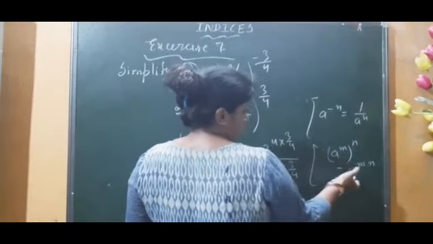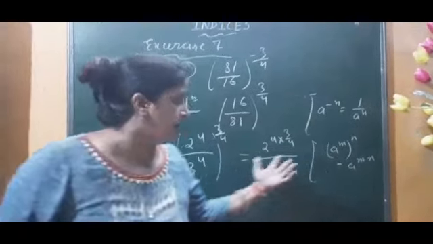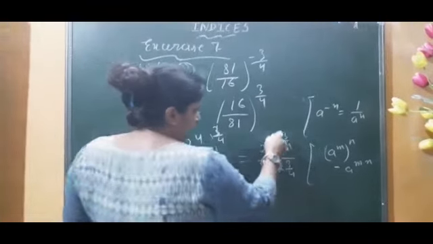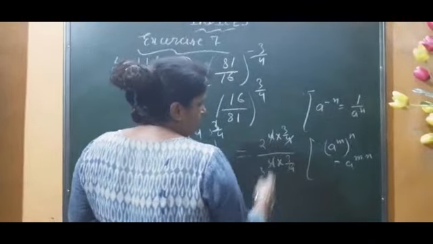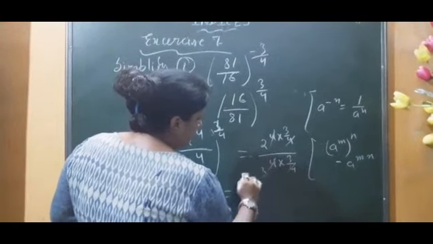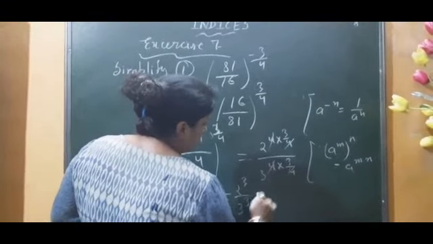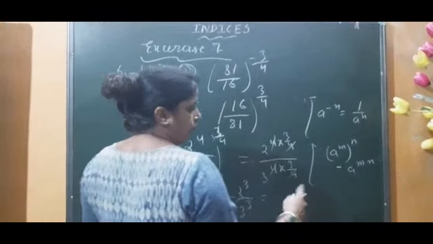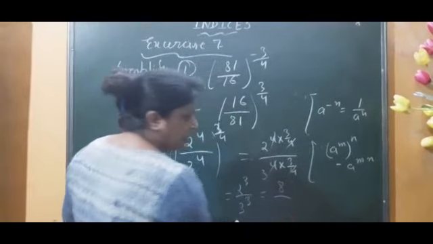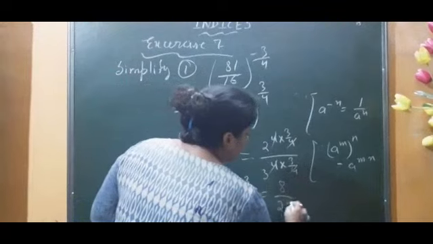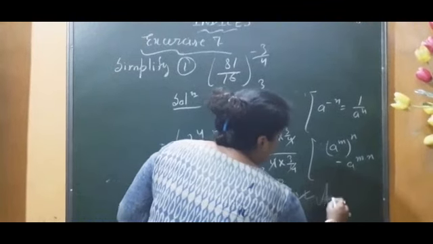This law we have used here. Now 4 cancelled, 4 cancelled. What is remaining? 2 to the power 3 and 3 to the power 3. 2 cube is 2 twos are 4, 4 twos are 8, and 3 cube is 3 threes are 9, 9 threes are 27. So this is your final answer.